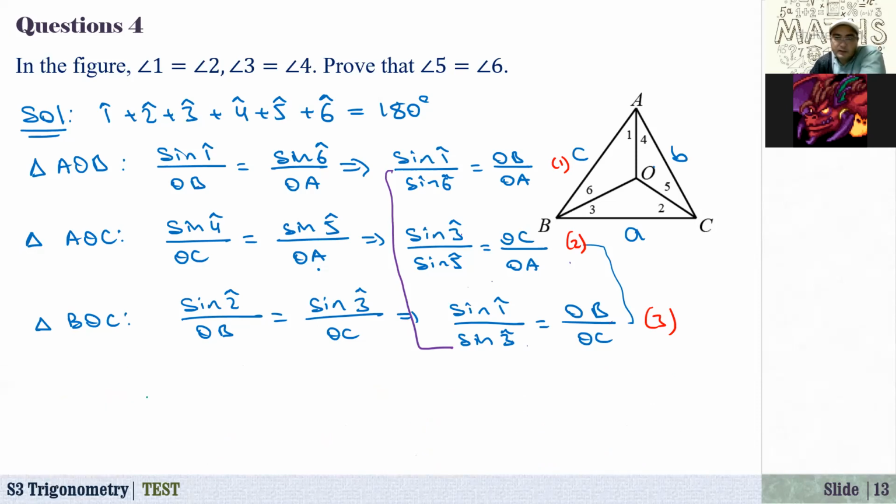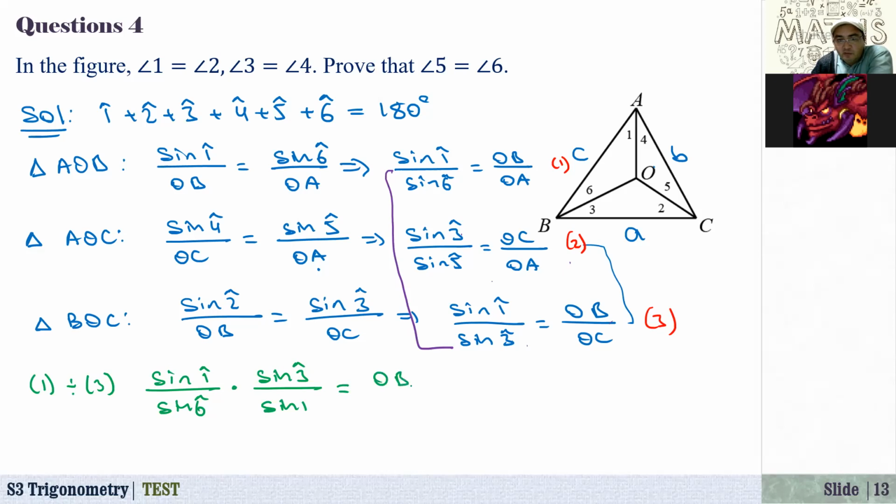Use green. So 1 and 3, I want to cancel 1. Let me just divide number 1 by number 3. Here we have sine 1 over sine 6, multiplied by sine of 3 over sine 1.